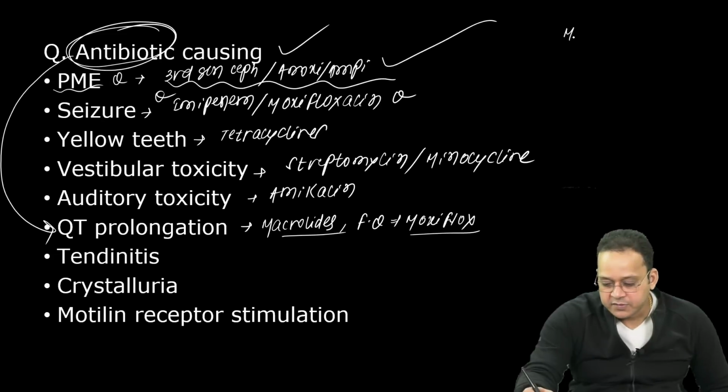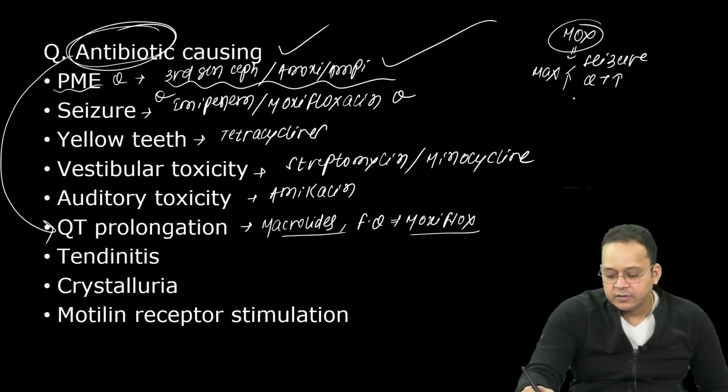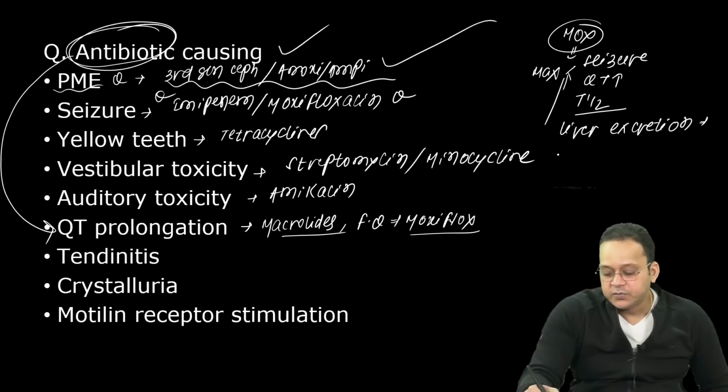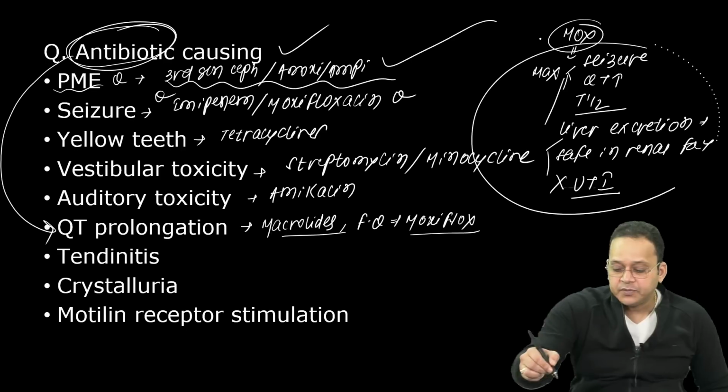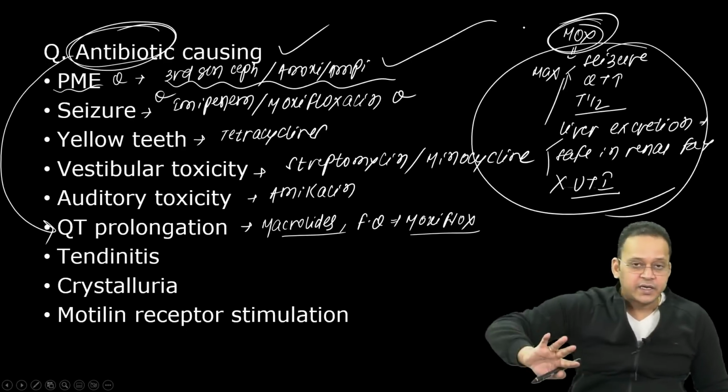See, moxifloxacin is an important drug. Moxi has maxi seizure, QT prolongation, and half-life. Moxi has maximum liver excretion, right? And that is why this is the only fluoroquinolone which is safe in renal failure, plus it is not used in UTI. These are all MCQs, and it is one drug, moxifloxacin.